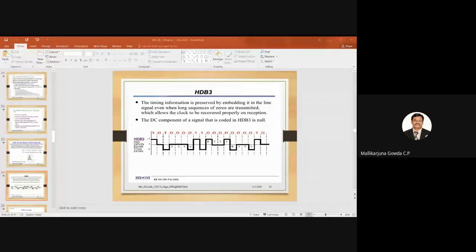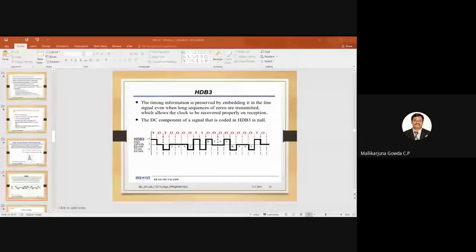Okay. Next, how many zeros are there? I have these 4 zeros, no? So these 4 zeros are replaced by B00V, because after this special sequence I have 2 ones, which is an even number of ones, right? That is why I am replacing these 4 zeros by B00V. So B is equal to 1, and it will conform to the bipolar rule. The previous bit was 1, represented by a negative pulse. So the next B is 1, represented by a positive pulse.